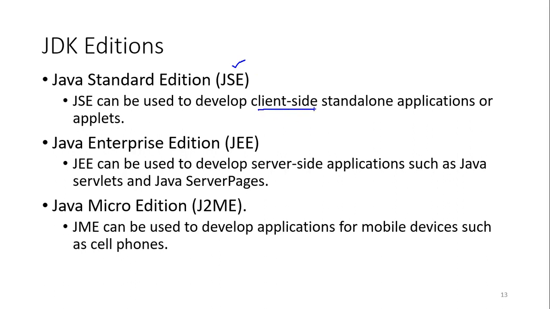That means standalone application that runs on your machine. So your machine is the client where you have your Windows machines. Whereas you have servers like the Yahoo server, the Google server, and maybe other servers which are high-end machines.